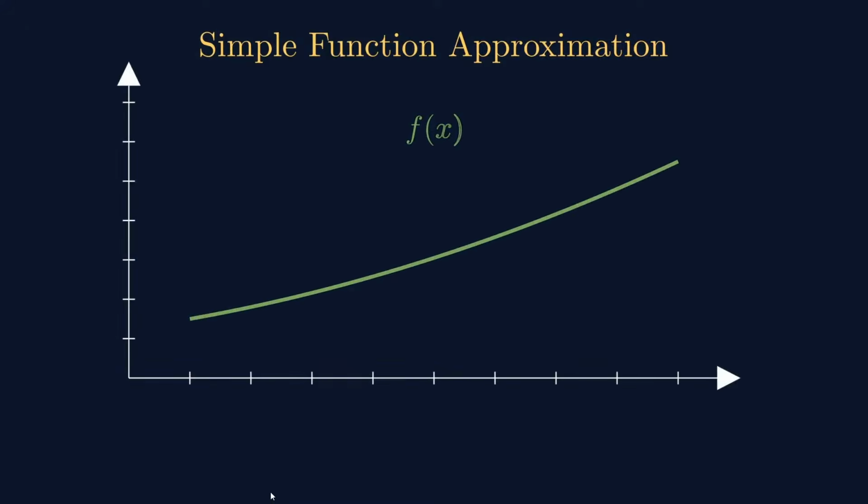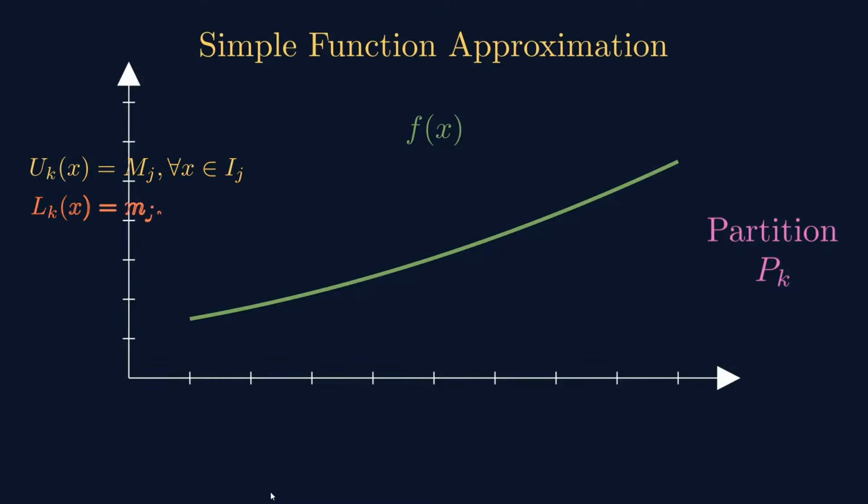So what is the simple function from this construction? For the partition PK, it has lots of partition points, and in this interval Ij we define UK. If x belongs to Ij, the UK function is capital Mj. If x belongs to Ij, the LK function is small mj. Like that, you start defining the function in its basic interval.